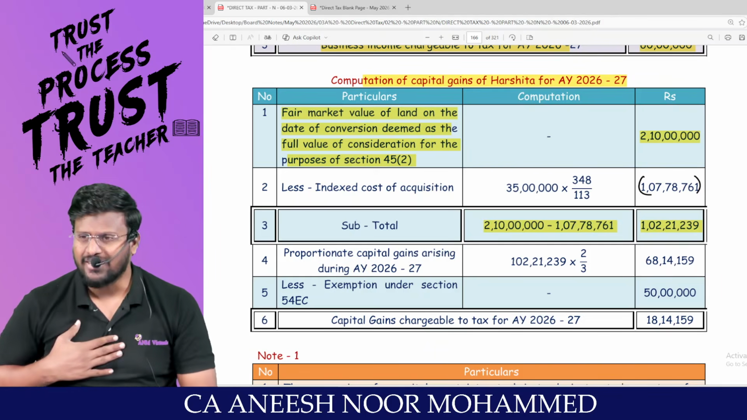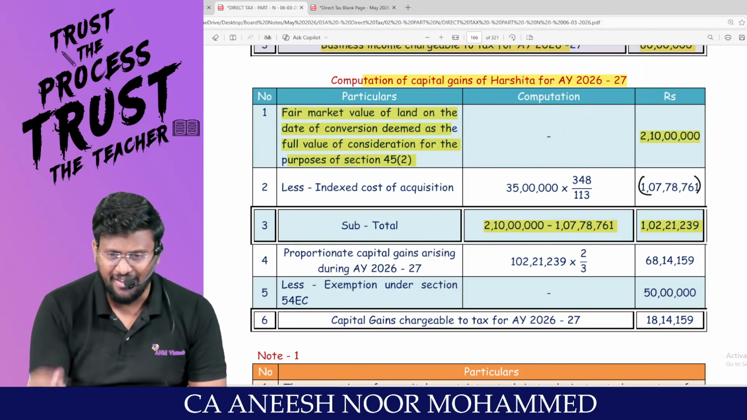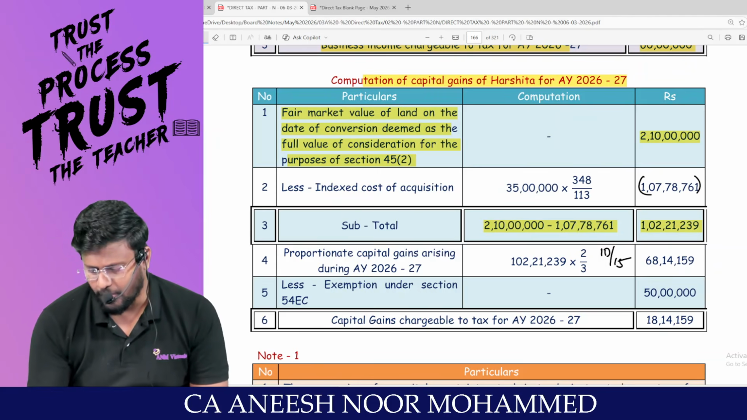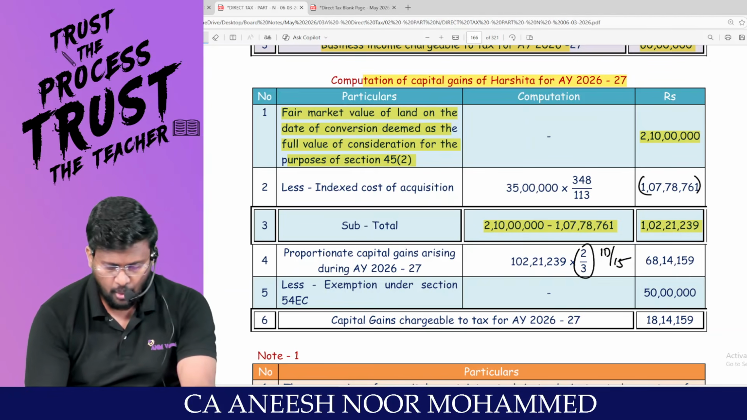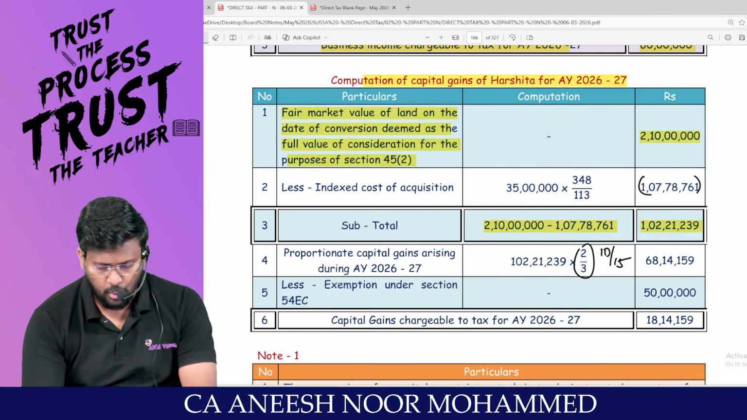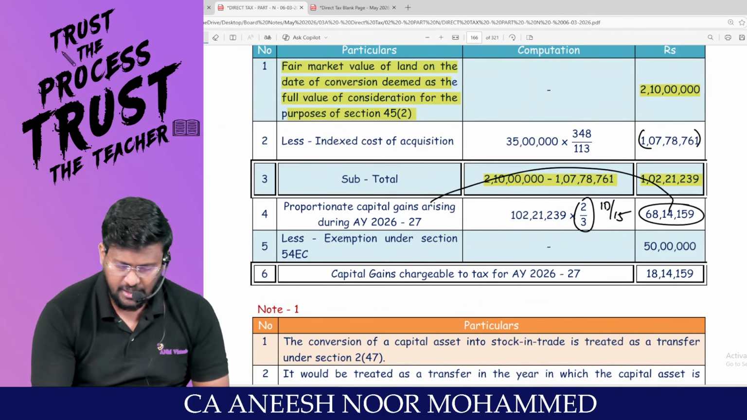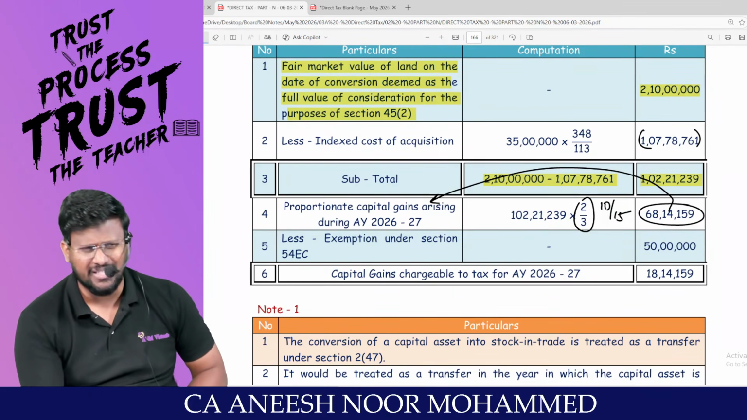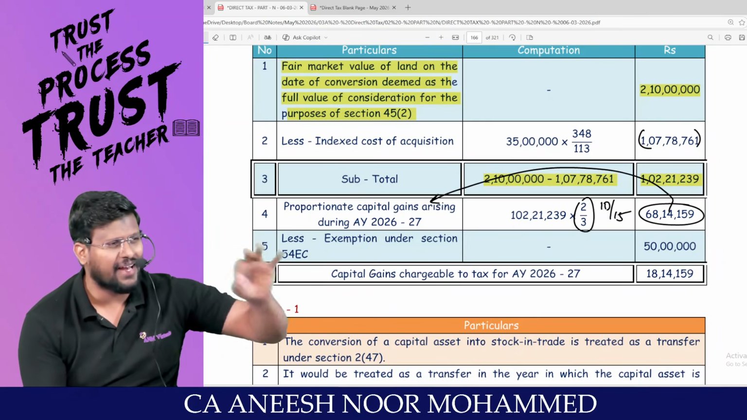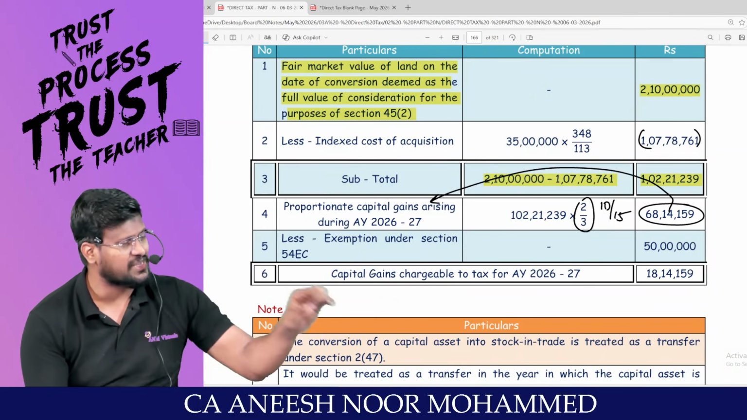Let me ask you one question. Has the entire land been sold? No, sir. Only land attributable to 10 flats. That's why 10 divided by 15. Look here, 10 divided by 15 or 2 by 3, both are one and the same. So, out of this capital gain, 1 crore 2 lakh 21,239, into 2 divided by 3, 68 lakh 14,159 is the proportionate capital gain which has to be taxed in assessment year 26-27. Because in 26-27, out of the total land, only 10 flats' land has been sold. Remaining 5 flats' land is still there as stock in trade.